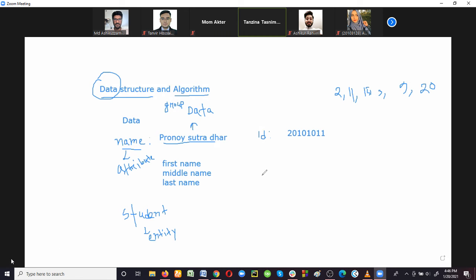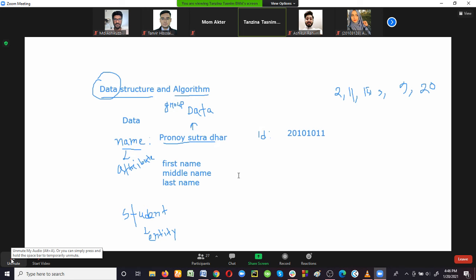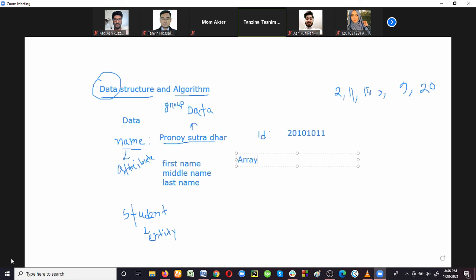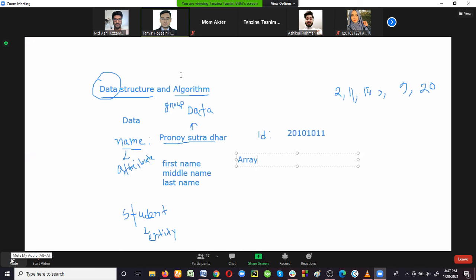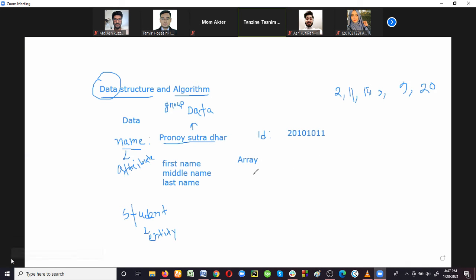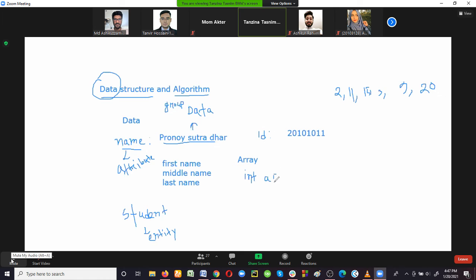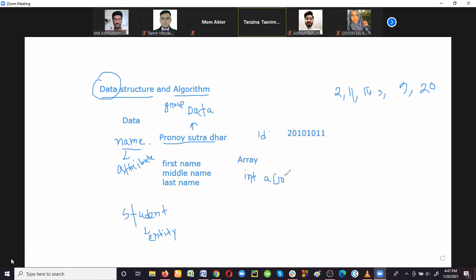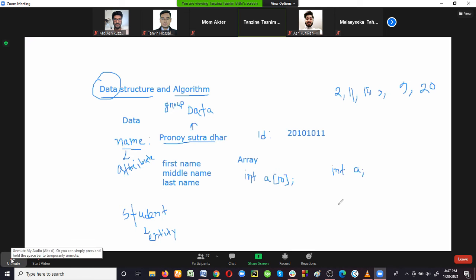Okay? Since we have said about array, what is array? What is the definition of array? A fixed size collection of data items can be stored here, right? Since you have already done the C programming course, I think I can write the code here. Suppose I have declared a variable integer a[10]. This is one kind of declaration, and another type of declaration I'm using here, that is integer a. So now tell me which is a single variable and which one is array variable.